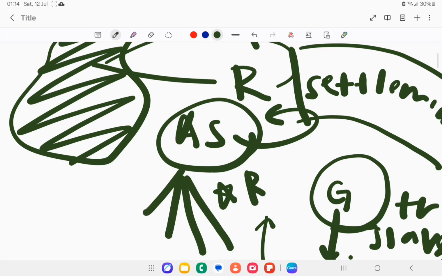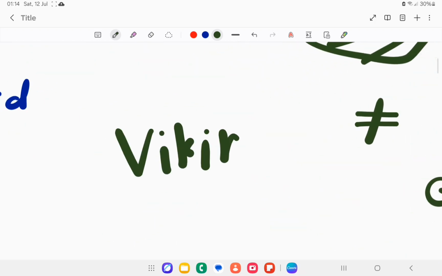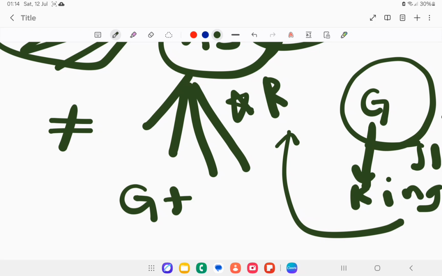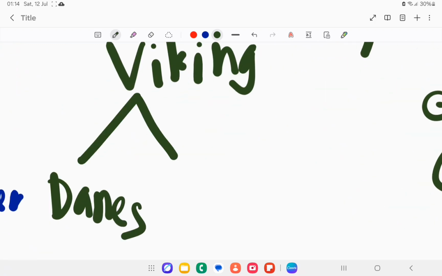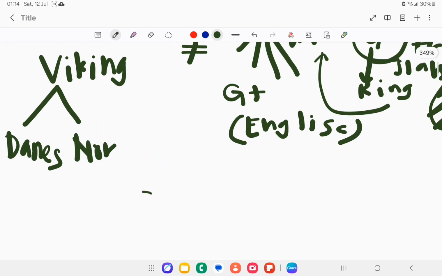So the Anglo-Saxons were from 4 types of different Germans, right? Okay, it's very different from the Vikings. The Vikings are also a German tribe, but it's different. So the Anglo-Saxons are like Angles, Jutes, and I forgot which one. And then they brought their own languages, English. And the Vikings have a lot, but the most famous ones are the Danes and also the Norwegians.